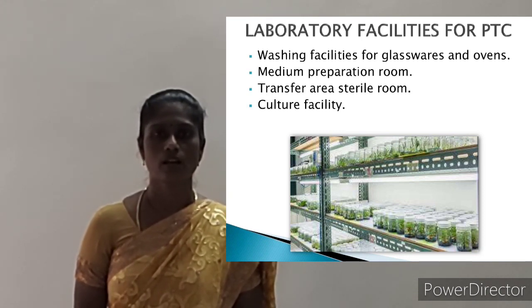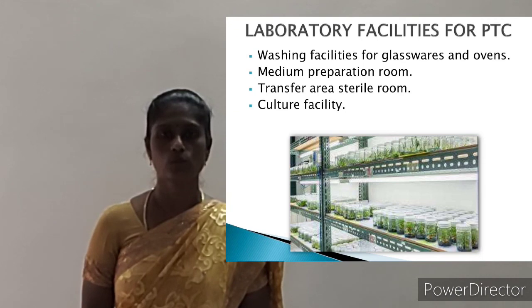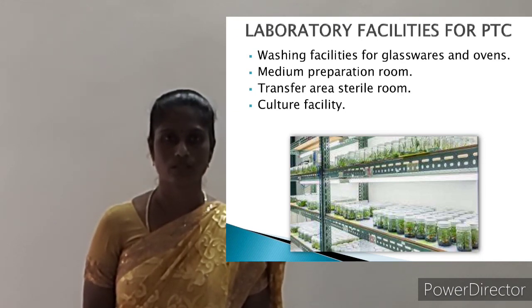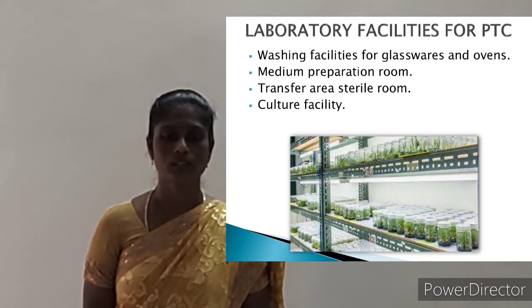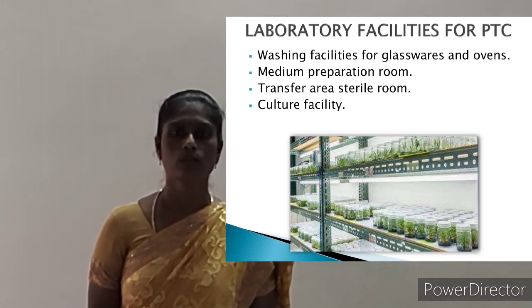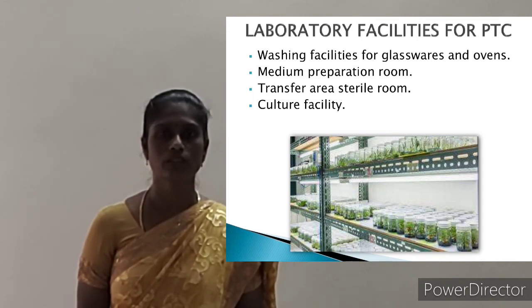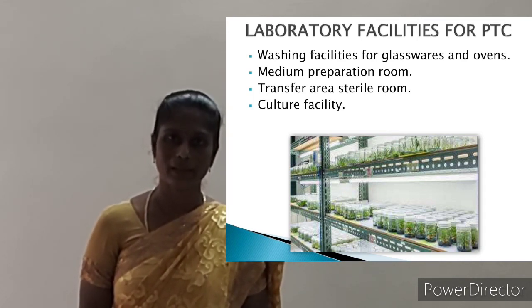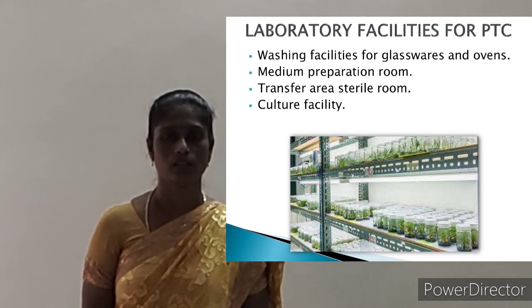First one is washing facilities. There should be washing facilities for glasswares, and drying ovens should be there. Next one is medium preparation room. Medium preparation room should be with autoclave, electronic balance, and pH meter. That is here, pH meter.